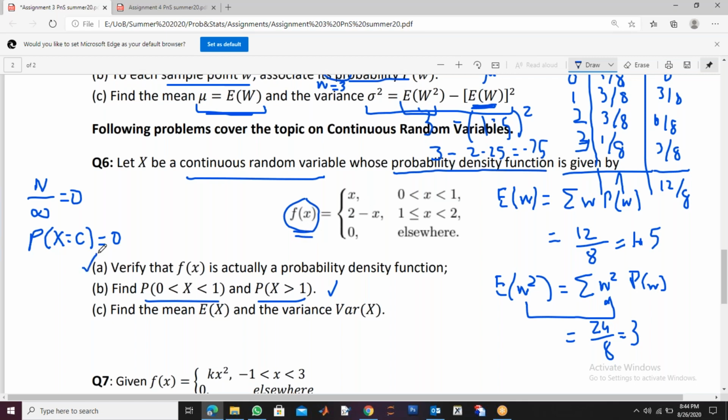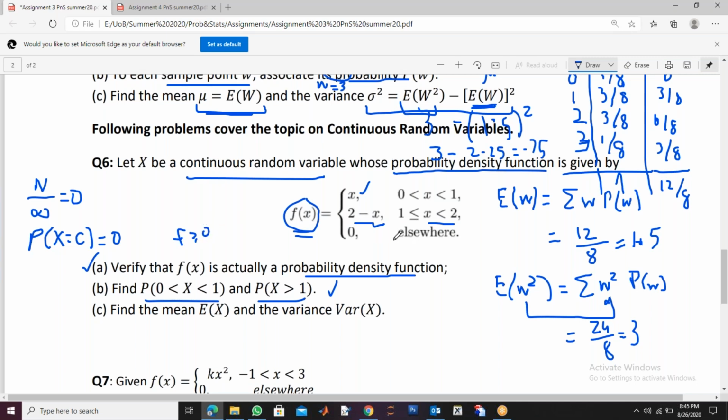So in the first question, you have to verify two properties. Here it says verify that f(x) is actually a probability density function. What does that mean? It means you have to prove the two properties. First, that f(x) is positive. You see, x is greater than 0, so x is clearly positive. 2 minus x is also positive. Why? Because x is less than 2, so 2 minus x is always positive. So clearly my function is positive for all values of x.